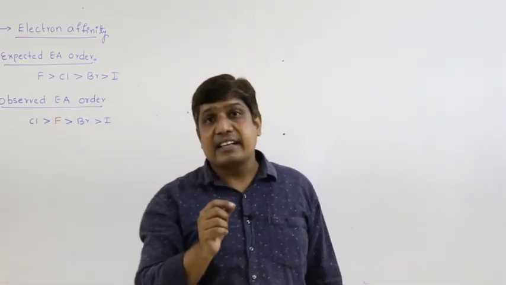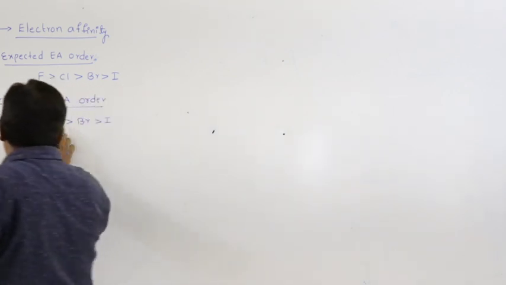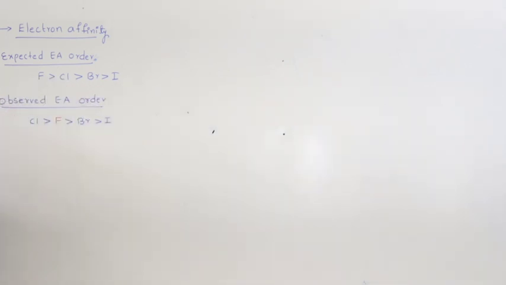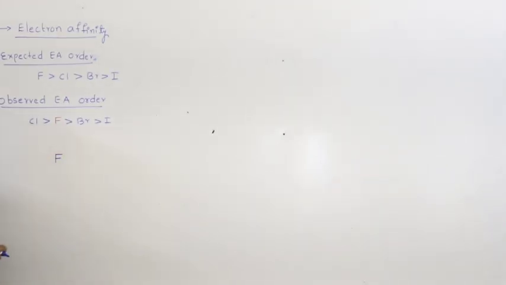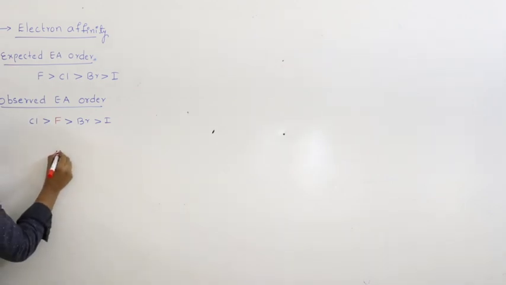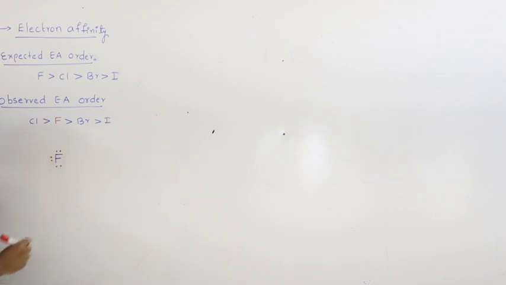Why does fluorine have less electron affinity than chlorine? So, what are we doing here? We are taking an atom, let us take fluorine itself. Already fluorine has high electron density around a small space.